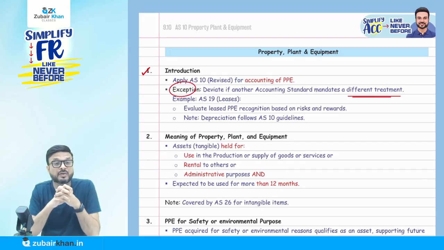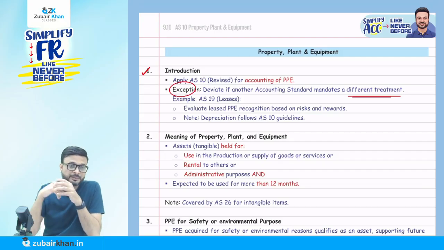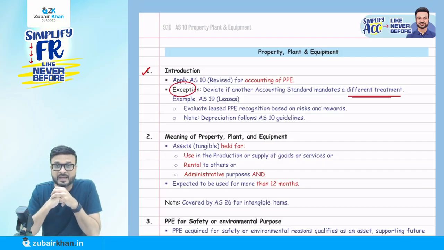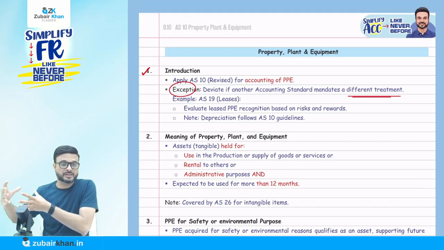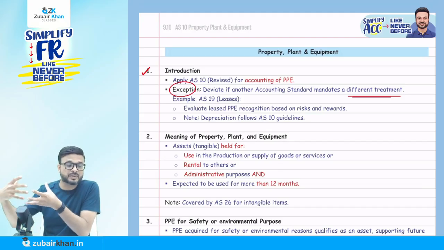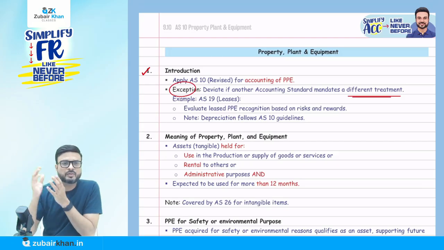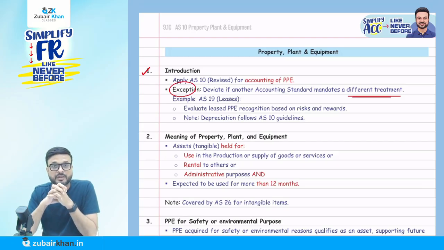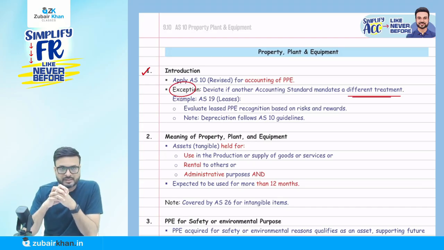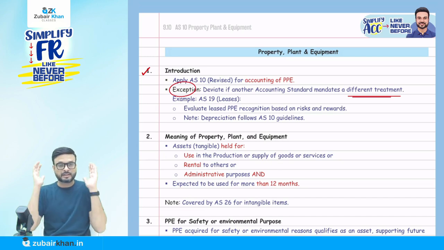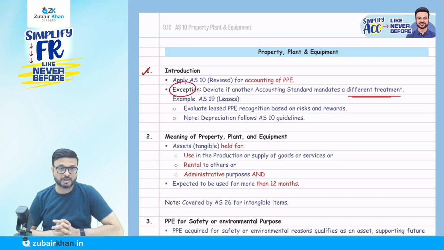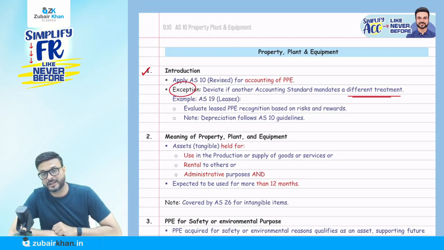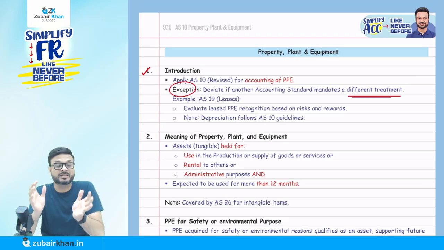So what is going to happen? The treatment is going to be done as per accounting standard 19, that is lease. If there is a separate accounting standard which talks about some specific situation like the lease, we'll follow that. AS19 talks about recognition of lease. We have taken the asset on lease, but for depreciation purposes we are going to follow AS10 only. To make it simple, AS10 deals with property, plant and equipment, tangible items, and accounting standard 26 deals with intangibles. So here we are going to cover only tangible items.